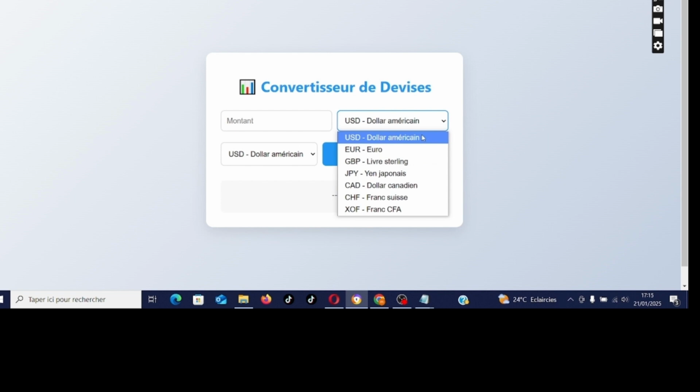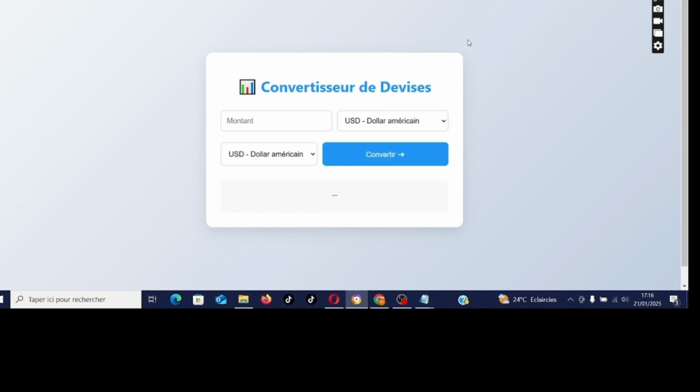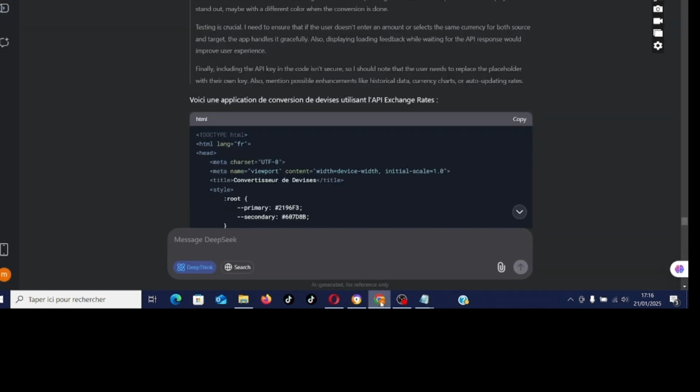Converter. So you can choose the amount here. Here are the currencies. Euro, US dollar, Japanese yen, Canadian dollar, French, Swiss franc. So I can ask it to add other currencies. So that's the power of Deepseek coding.